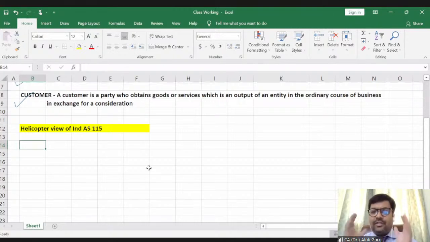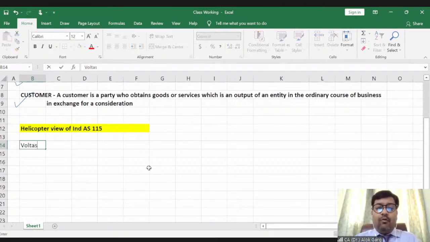The same principle applies to the entire accounting of the world, and the same three principles will apply here also. So I would request each one of you to please focus on this particular example, and it will give you the entire overview of Ind AS 115 in a short time.